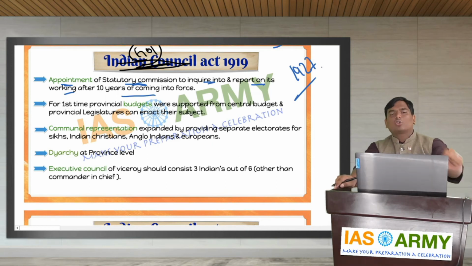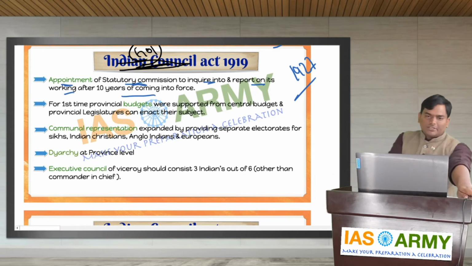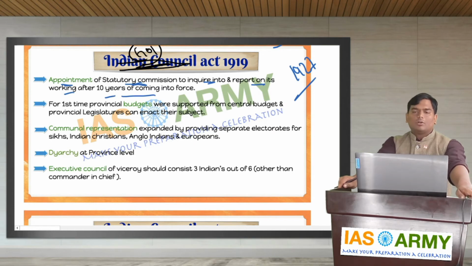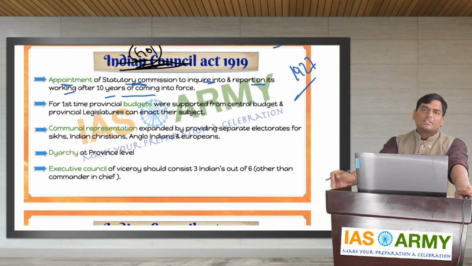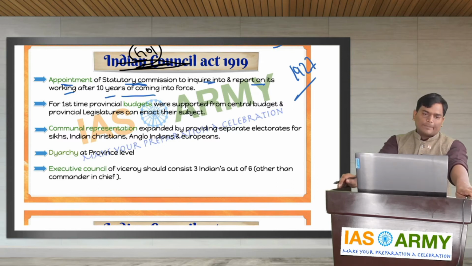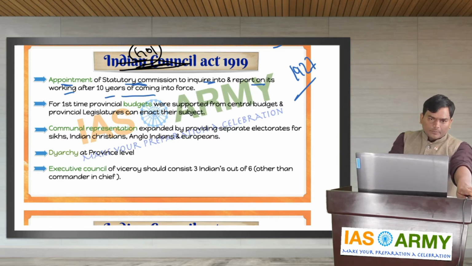It is mentioned here itself, appointment of a statutory commission to inquire into and report on its working after 10 years. However, this Simon Commission was set up 2 years ahead, in 1927. Simon Go Back, the famous campaign. Next: for the first time, provincial budgets were separated from the central budget.